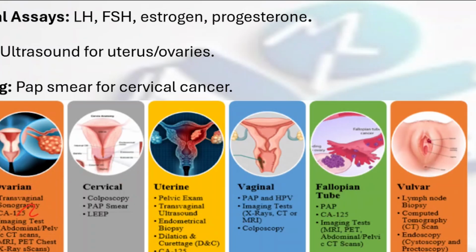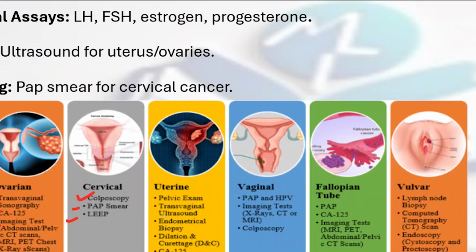For ovarian pathology, we can go for a transvaginal sonography, CA125, and imaging tests that can be abdominal pelvis CT scans, MRI, PET CT, that is chest and X-ray scans. Then cervical pathologies can be investigated by using colposcopy, pap smear or a LEEP procedure.